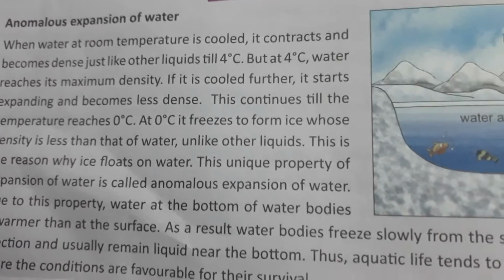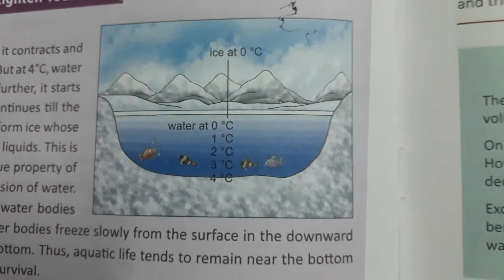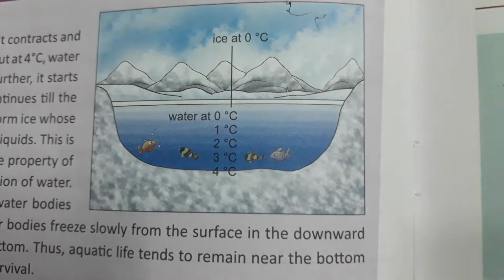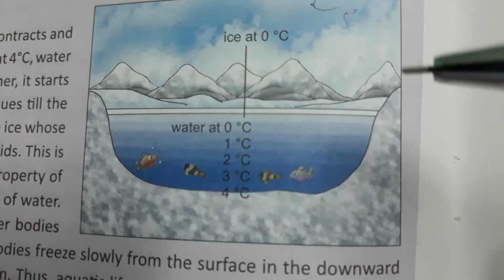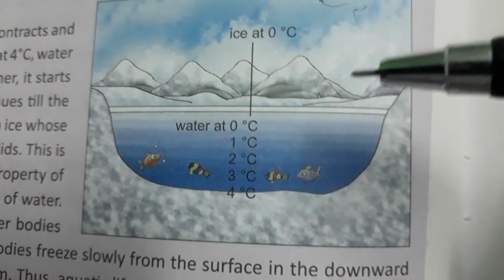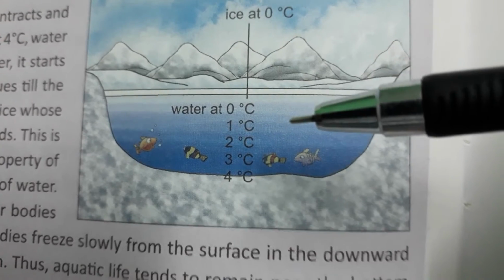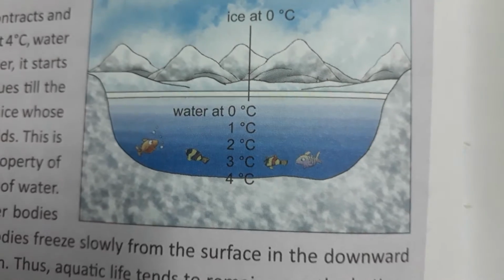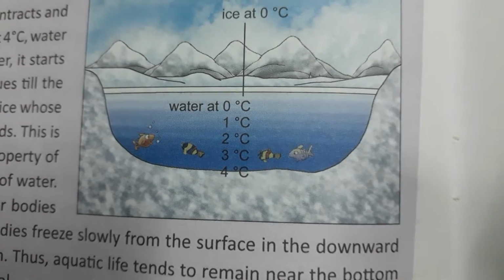Due to this, what changes take place in a water body? Look here, observe here. Due to cool atmosphere, cool weather, or on cool mountains near the snow mountains, what will happen? Water receives coolness and releases heat from its body. Gradually the water temperature decreases, and due to that, the density of the water increases up to 4 degrees. Once it reaches 4 degrees, the water expands again.